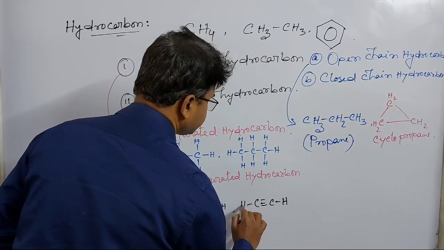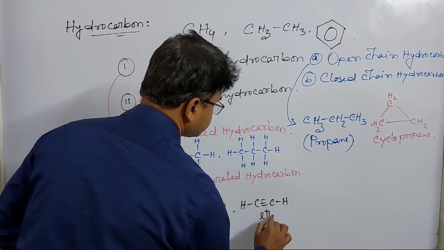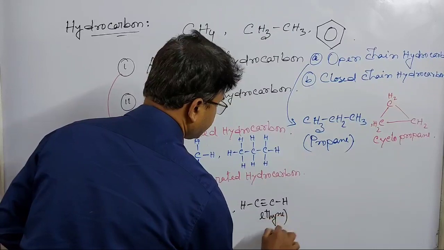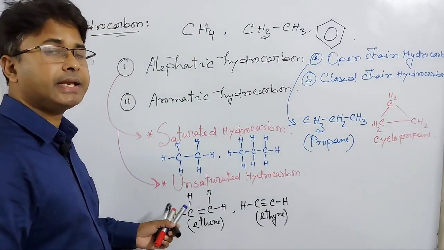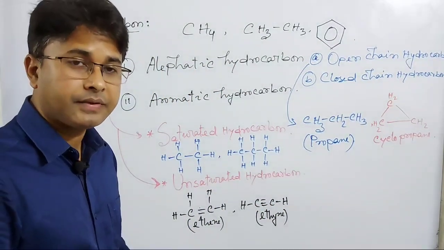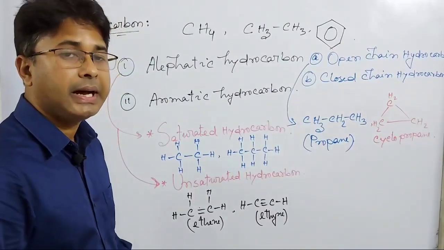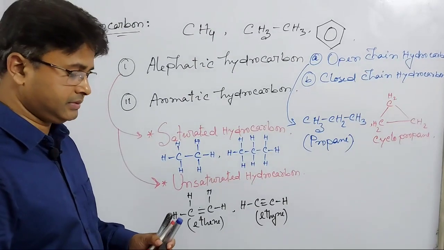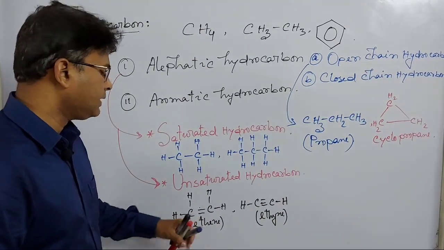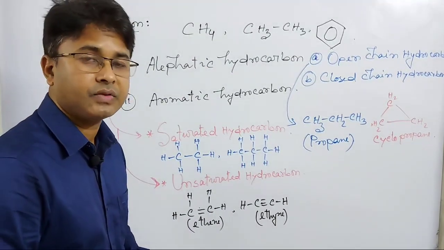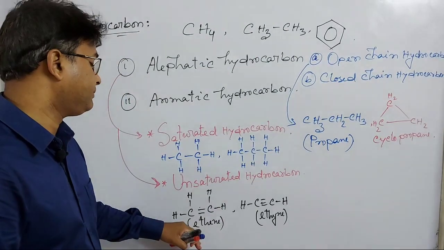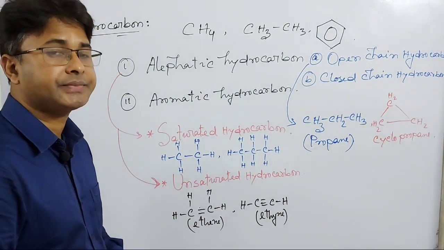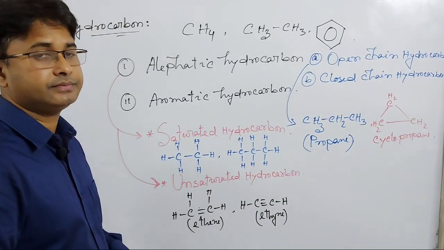Dear students, the hydrocarbons containing a carbon-carbon double bond or triple bond are known as unsaturated hydrocarbon. When there is a carbon-carbon double bond, the hydrocarbon is known as alkene.